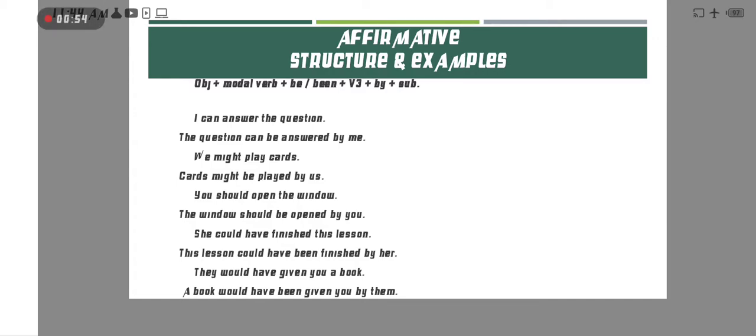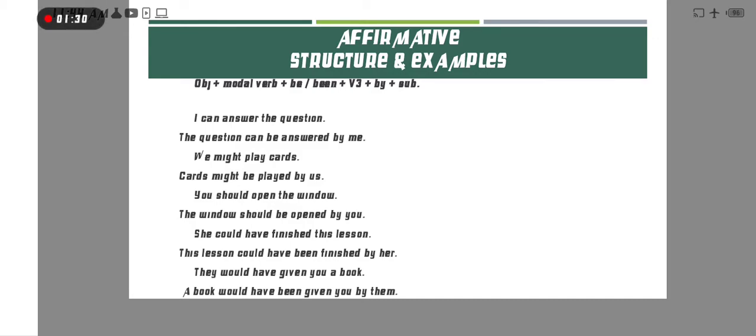Okay, so this video is related to modal verbs. If we have modal verbs in a sentence, and then we have to change this sentence into passive voice, how can we change? Here is the structure for affirmative sentences. The first structure is: object, then modal verb. First we always put the object. This is a basic rule of passive voice.